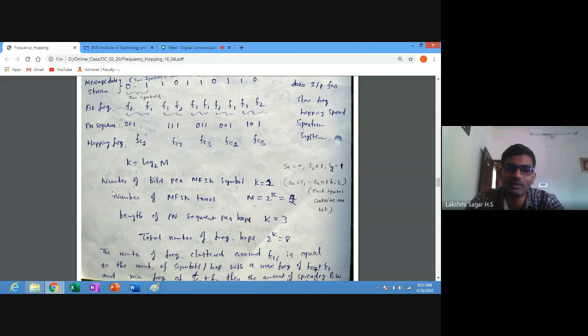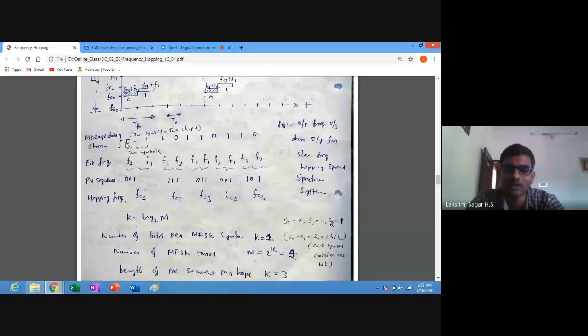Next, k can be calculated using k equal to log base 2 of M. First we will understand what M is. To understand that, first we'll understand the number of bits per MFSK symbol. Per MFSK symbol means here in one symbol 1 bit is there, so k is equal to 1. You must understand one symbol contains 1 bit.